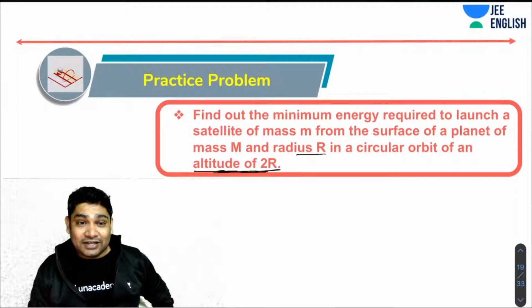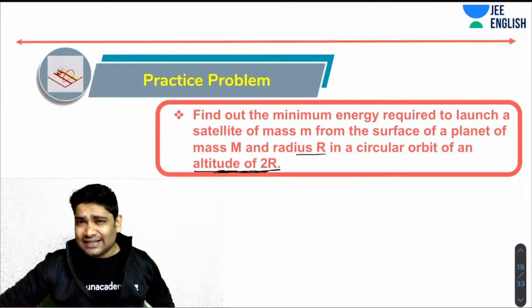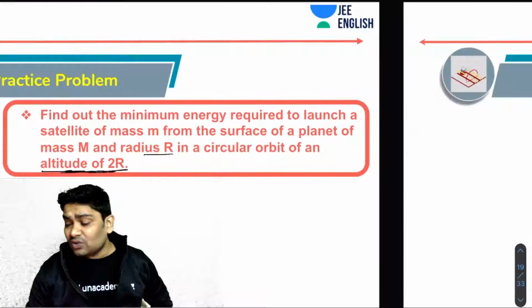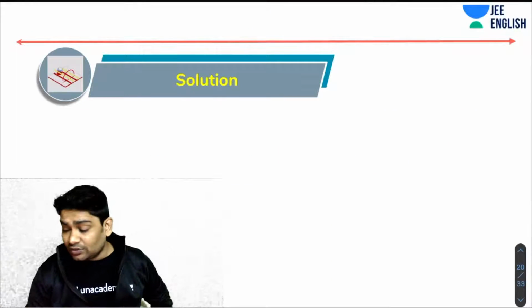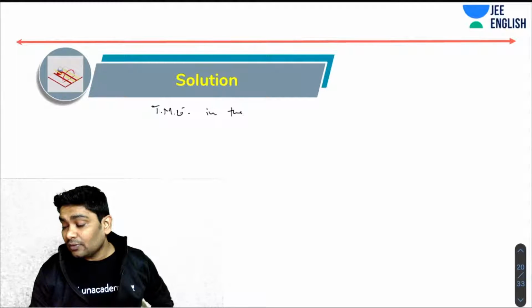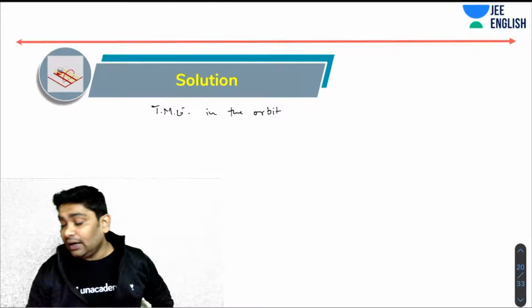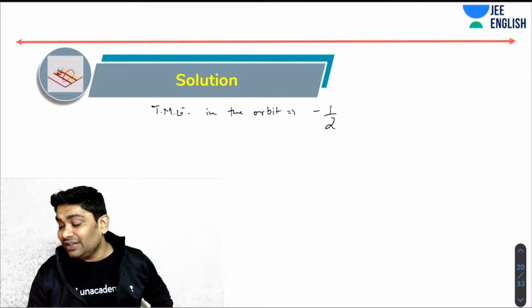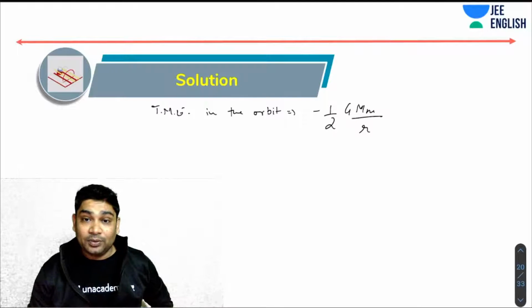All right, coming back to this question. So let's say, once the satellite is in the orbit, what is the total mechanical energy? Total mechanical energy in the orbit, that I know, is minus half GMm over r. Correct? I hope you remember the formula.